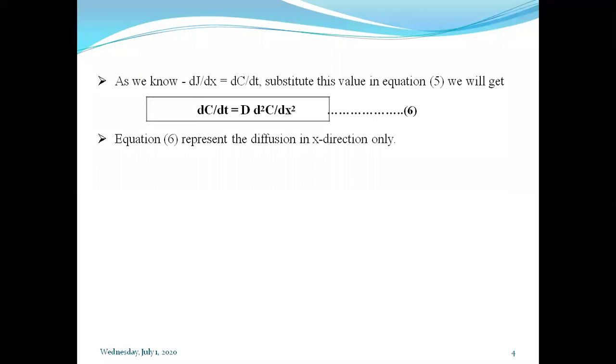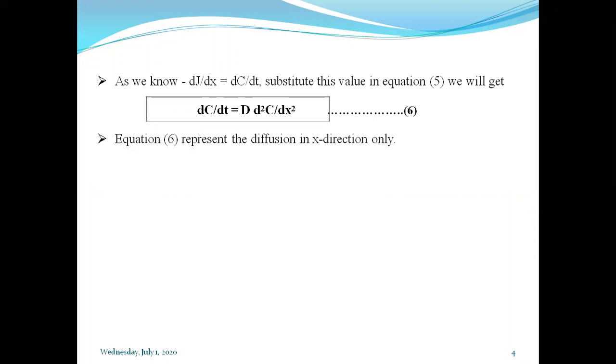So we can determine the value of diffusion towards the y axis, and if we can determine the value of C, the diffusion towards the z axis also. What we have to do here is consider the y and z coordinates along with the x coordinate.